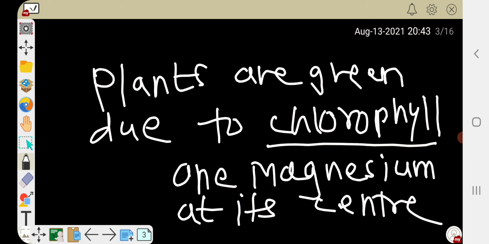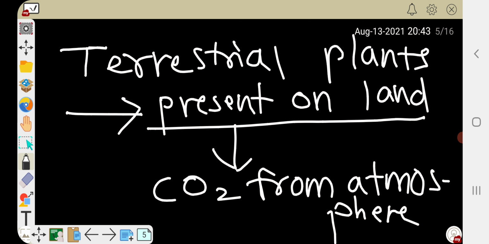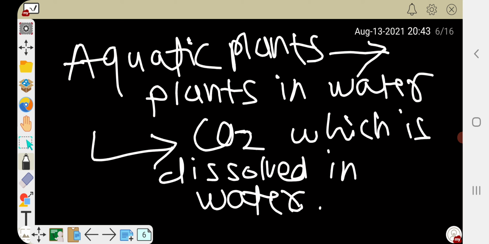Then plants are green due to chlorophyll. Chlorophyll has one magnesium atom at its center. Then water, which is essential for photosynthesis, is absorbed by roots by the process of osmosis, and carbon dioxide is taken by plants by diffusion process, in turn plants liberate oxygen gas, which is very essential for living beings. Terrestrial plants, that is plants present on land, take up CO2 from atmosphere, and aquatic plants, that is plants present in water or sea or ocean, take CO2 that is dissolved in water.